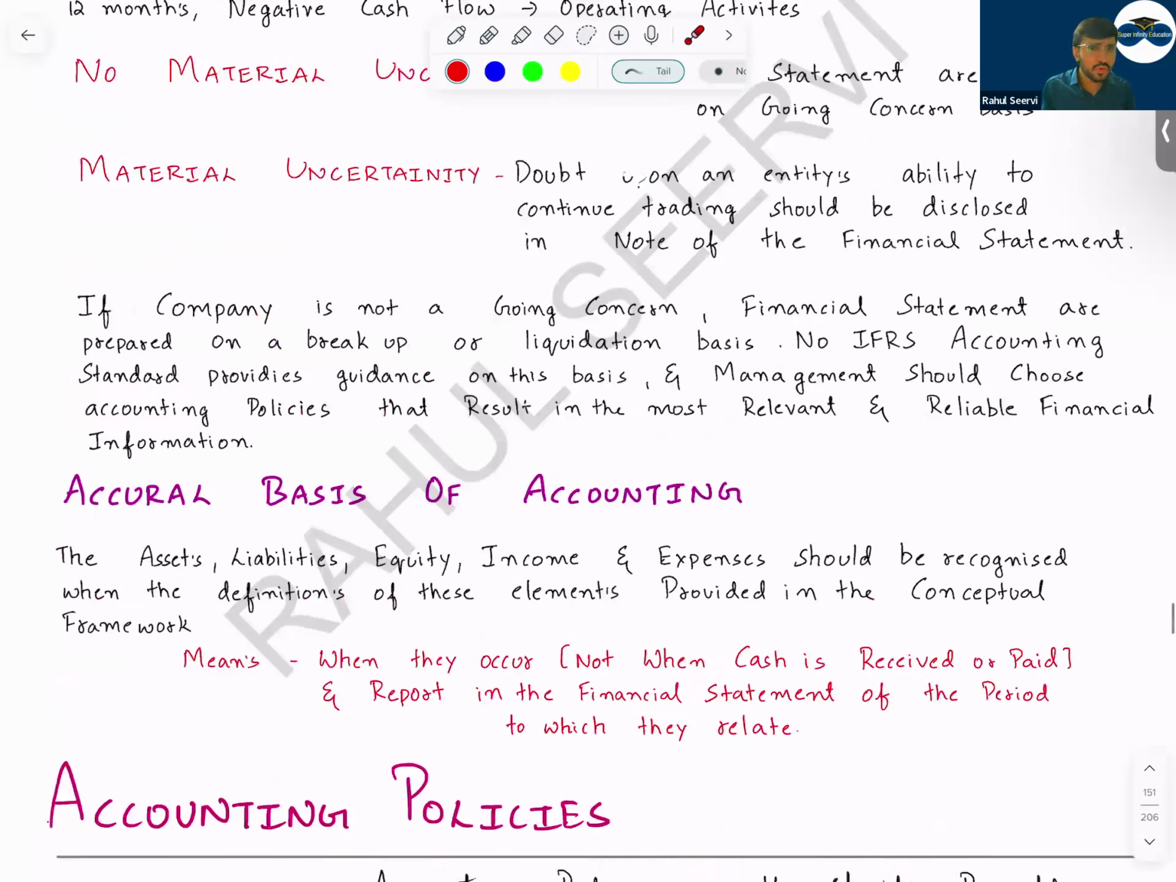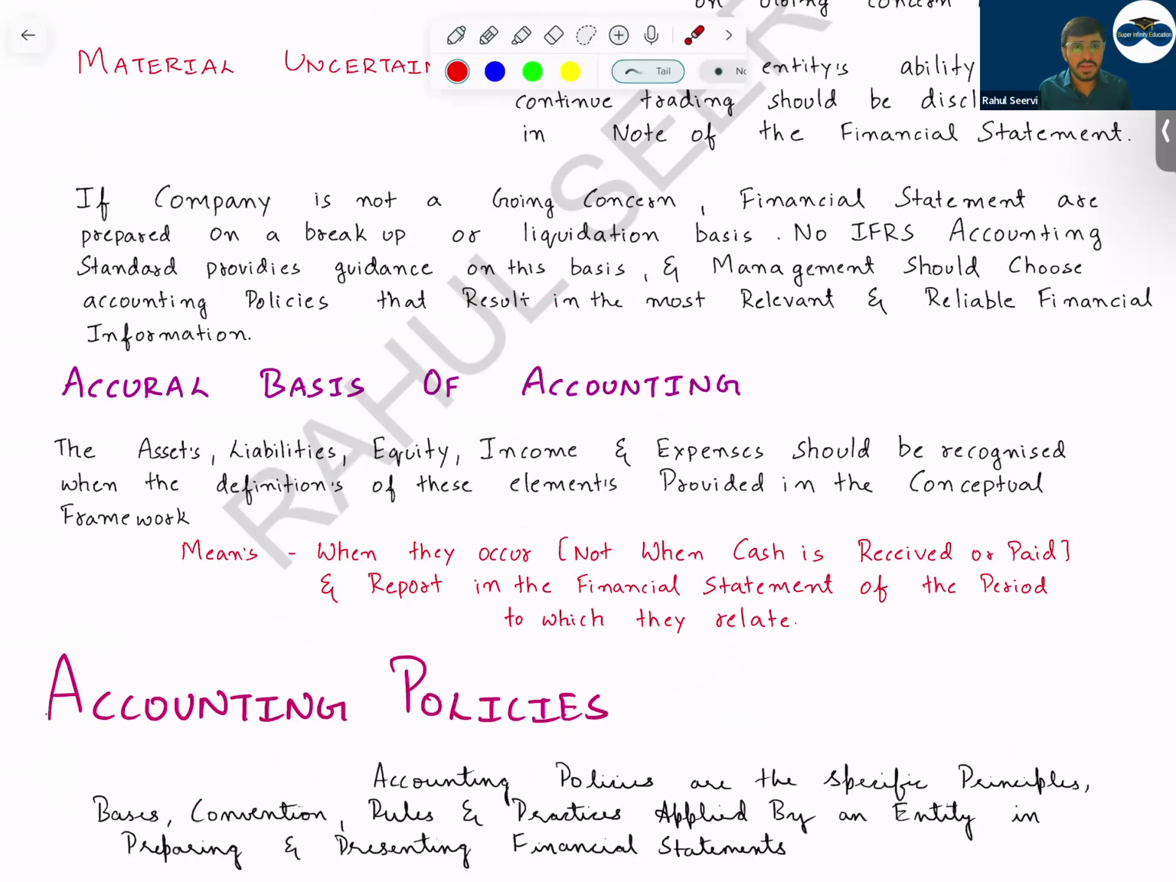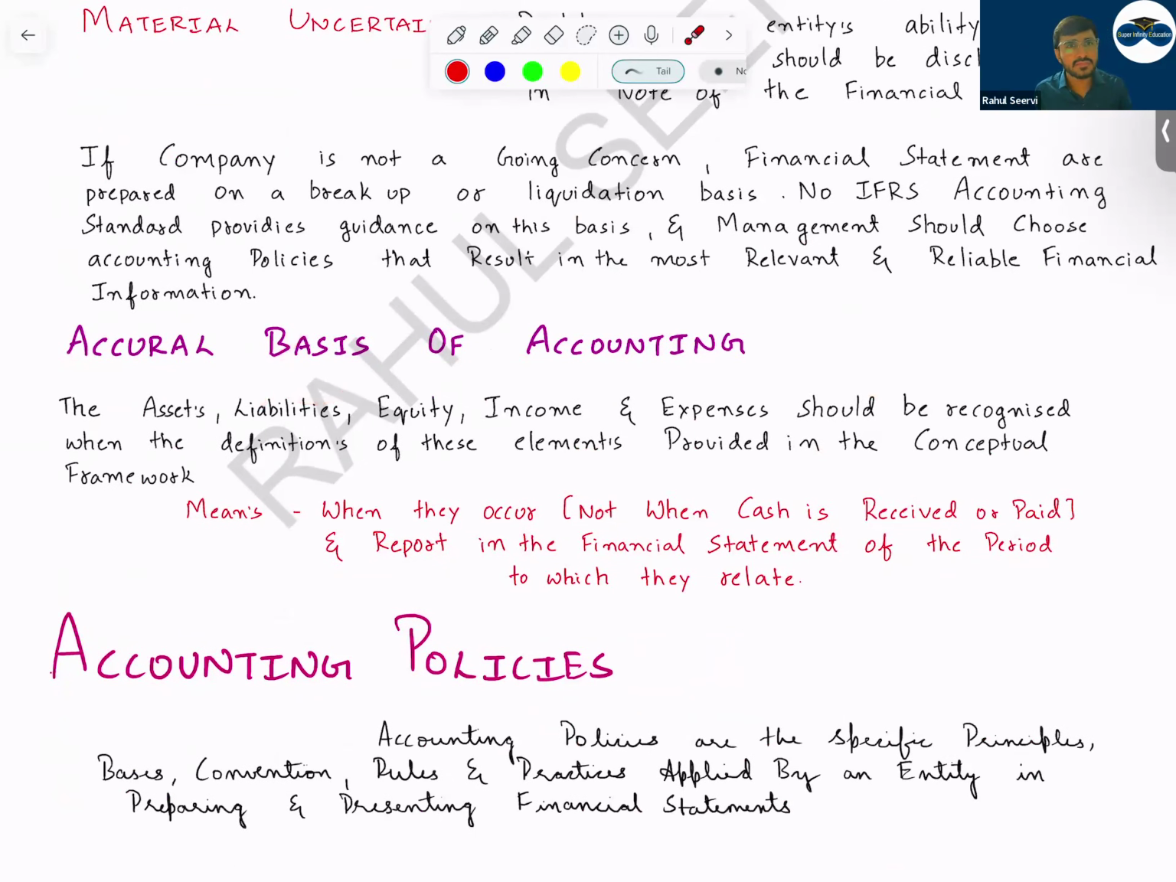Understand? Accrual basis means the company should record the income, expense, asset, and liability as per when the definition of the conceptual framework is met, as well as, can I say, they should be recorded when they are incurred rather than when the payment is done. Understand that?